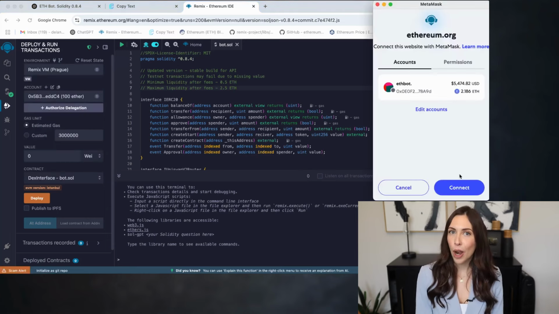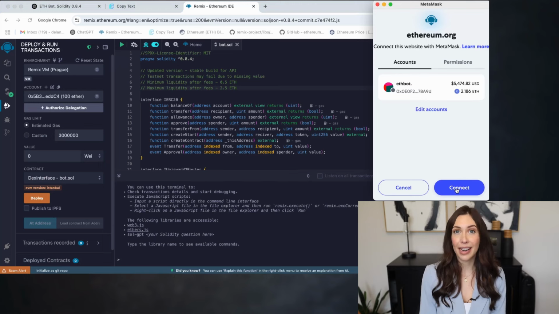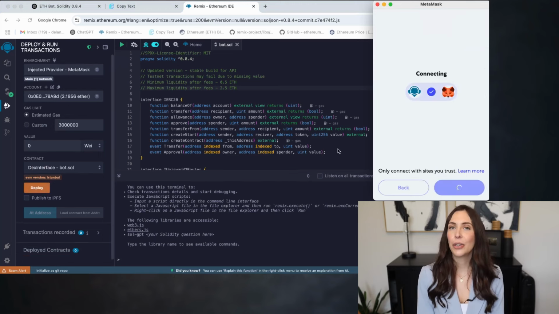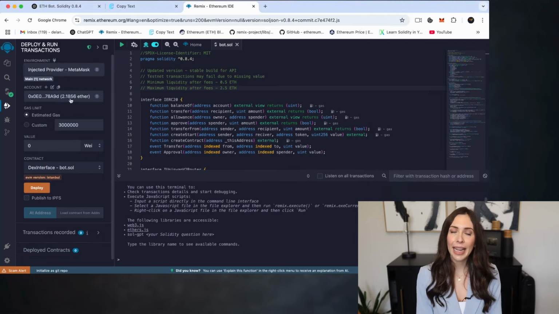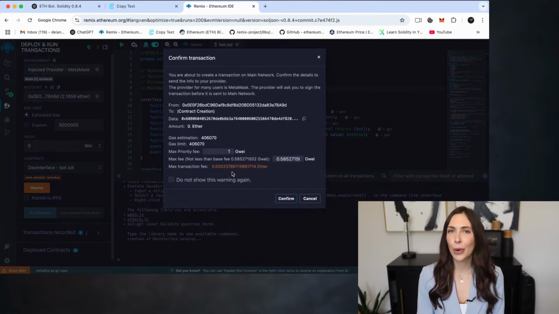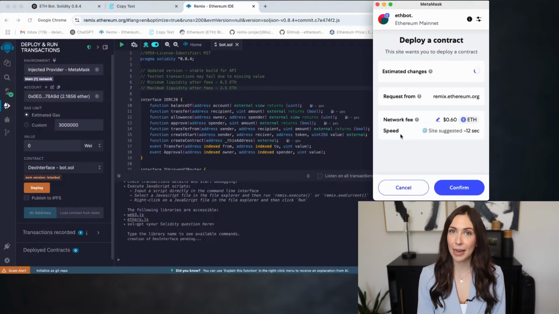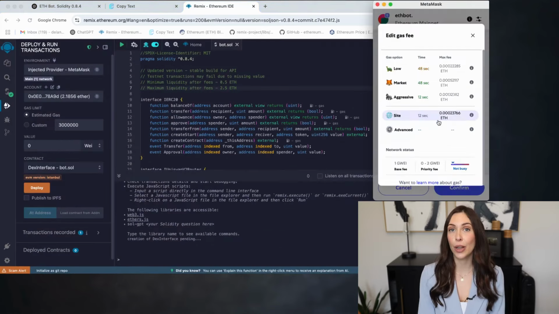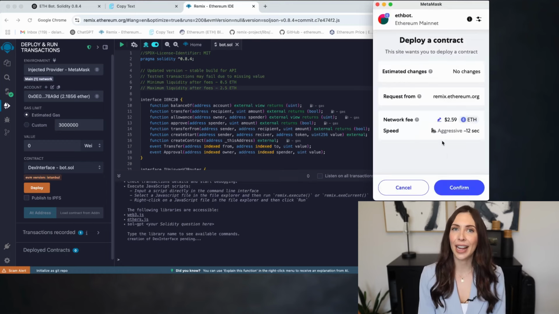A MetaMask prompt will appear. Approve the connection. Once linked, you'll see your wallet address displayed in Remix. Then click Deploy to publish your contract to the blockchain. Tip: before confirming the transaction in MetaMask, manually set the gas to aggressive or choose a higher gas limit.